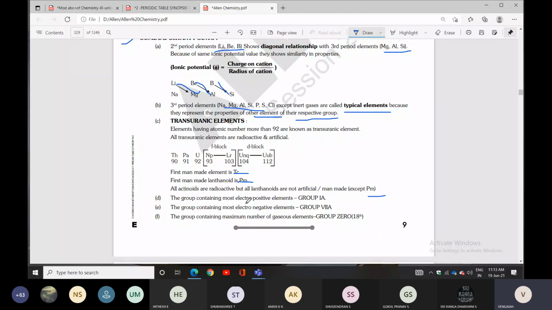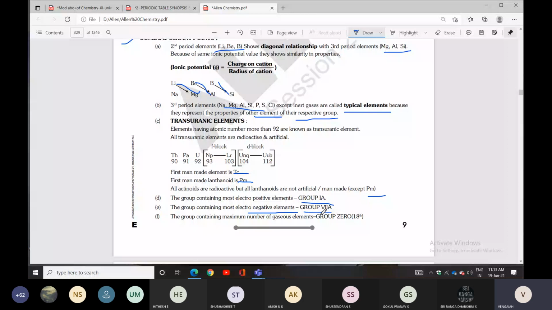The group containing the most electropositive elements is group 1A, the alkali metals. The most electronegative elements are in group 7A, the halogens. The group containing the maximum number of gaseous elements is the zero group, the 18th group noble gases. So these are some important points.